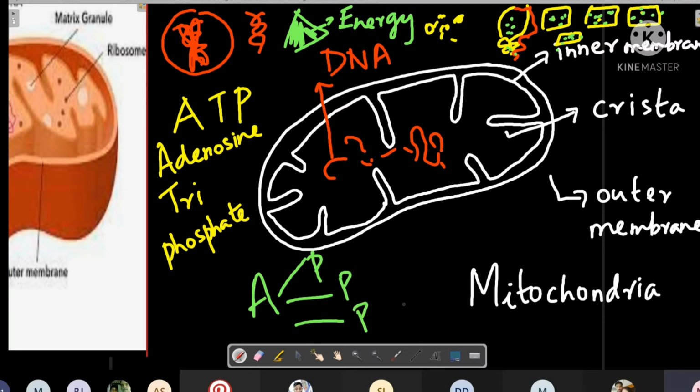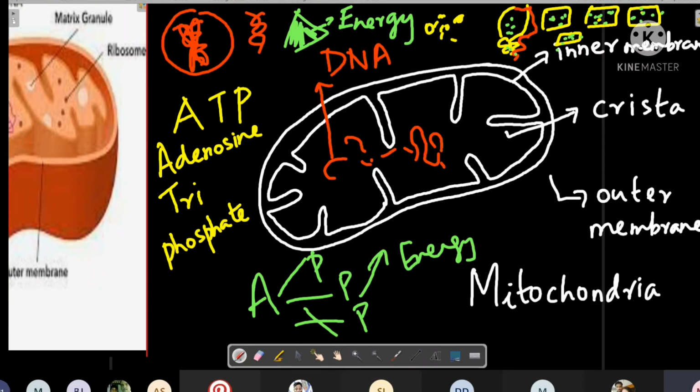Now when you're writing, your hand needs energy. Then one of the phosphate bonds will be broken. This chemical bond will be broken and that energy will come into your hands, so your hands can use it to write. Similarly, for every activity of your body, energy is actually stored in the chemical bond of ATP.